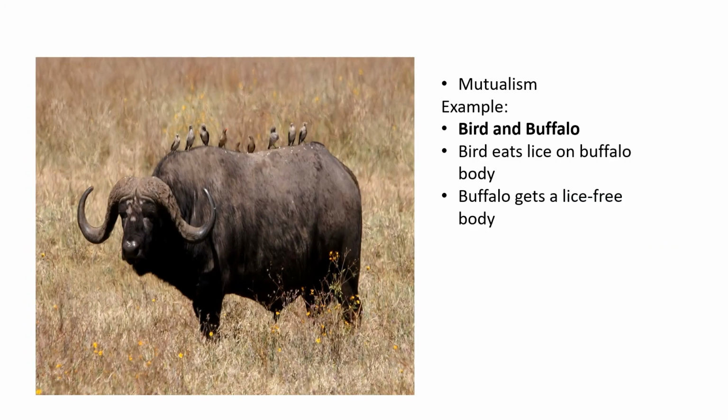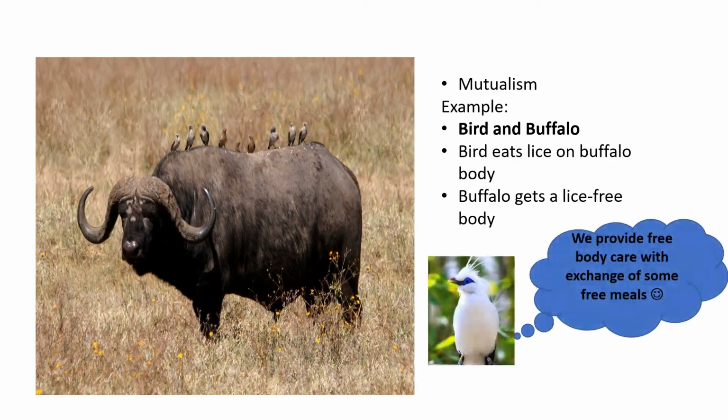Alright, here comes the second example of mutualism relationship. This is quite straightforward, in which the birds will stay on the buffalo body and eat the lice on the buffalo. This provides food to the bird while keeping the buffalo clean from the lice. It gets its free body care package for the buffalo over here.